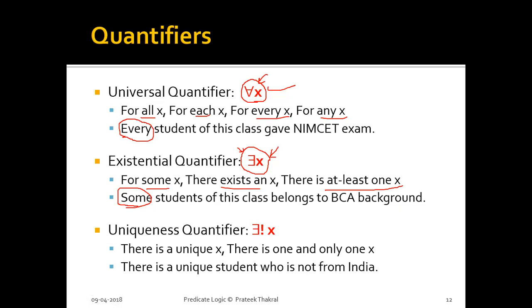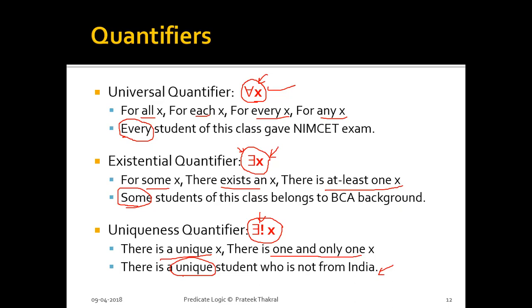The last quantifier is the uniqueness quantifier, and the symbol for the uniqueness quantifier is quite similar to the existential quantifier, just an exclamation symbol is used in between. How to read this: there is a unique x, or we can say there is one and only one x. This is denoted by the uniqueness quantifier. If we talk about the example, there is a unique student who is not from India. If we are using keywords like unique, one and only one, exactly one, these sentences represent that we are talking about the uniqueness quantifier.